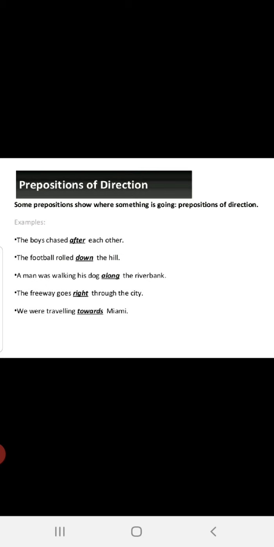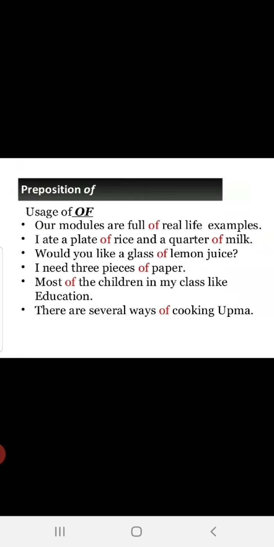We were traveling towards Miami. Okay, towards means you are directed towards that place.